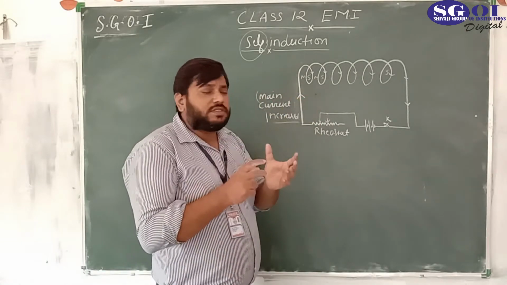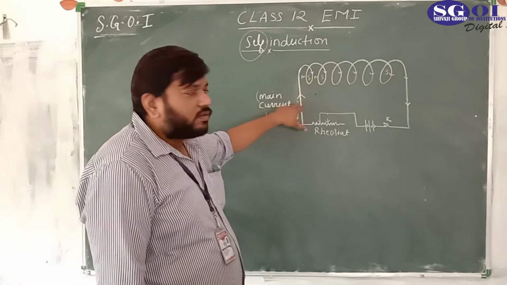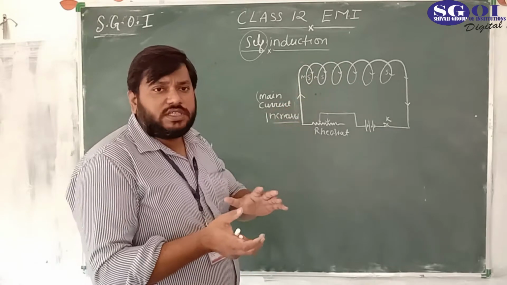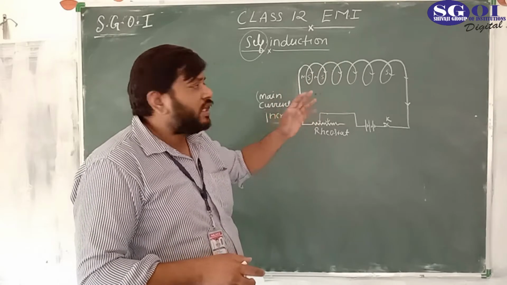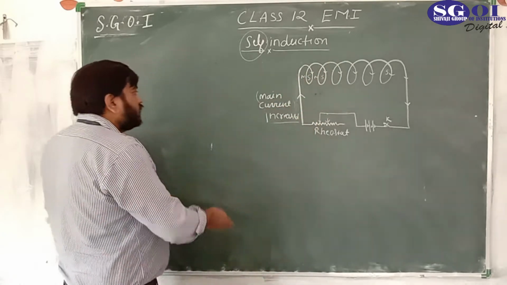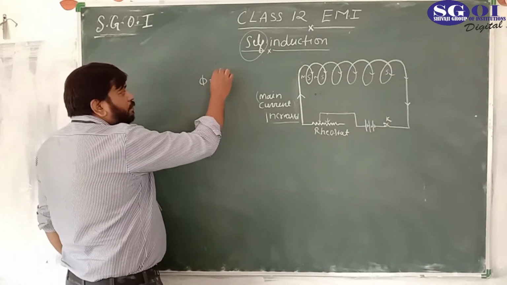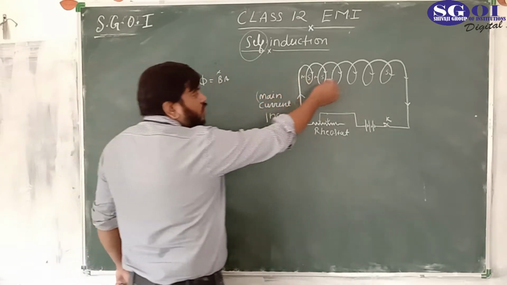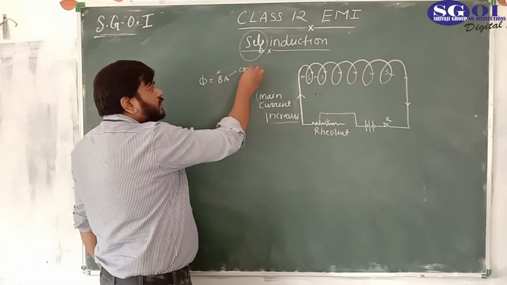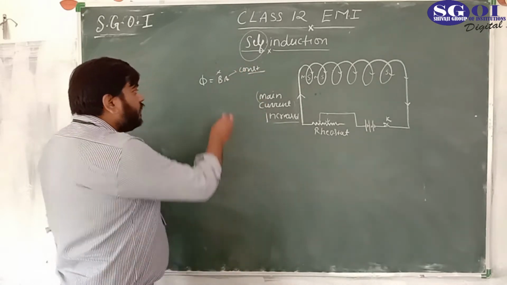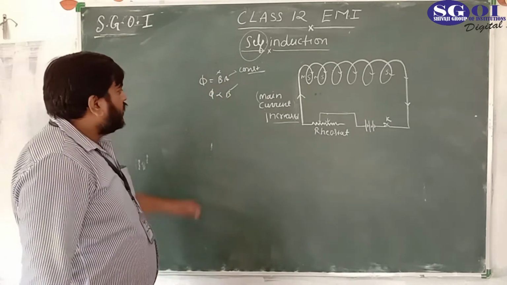The main reason for the changing magnetic flux is current. If current would not change, there would be no change in magnetic field. If there is no change in magnetic field, there would be no change in flux, because phi equals B A cos theta, and the area of the coil is constant. We are not changing the area of the coil here. If the area is constant, we can say phi is proportional to B. If B is changing, then only phi is changing.